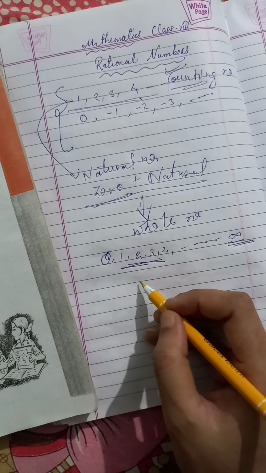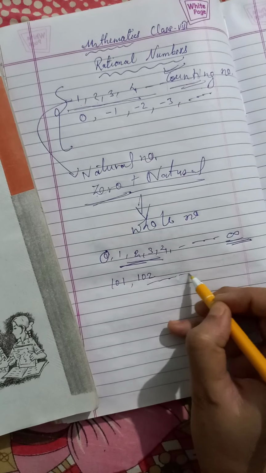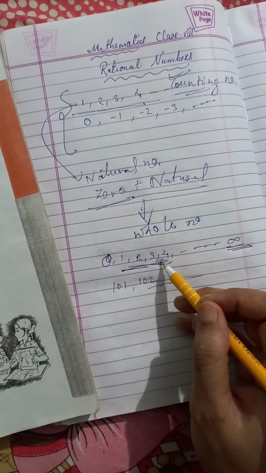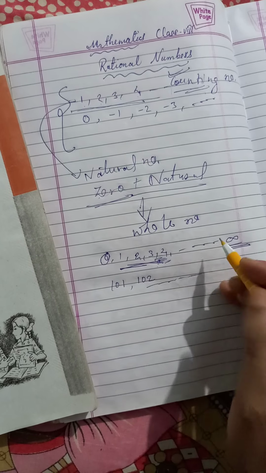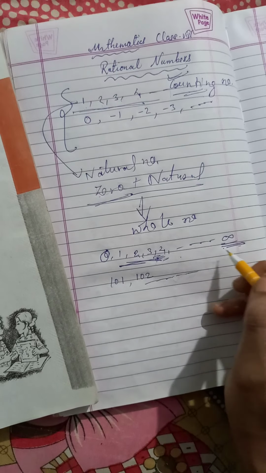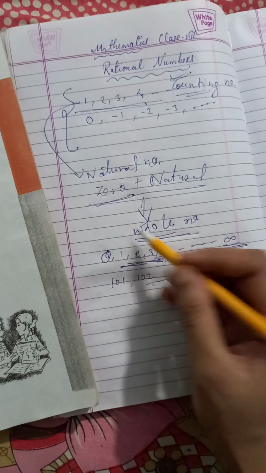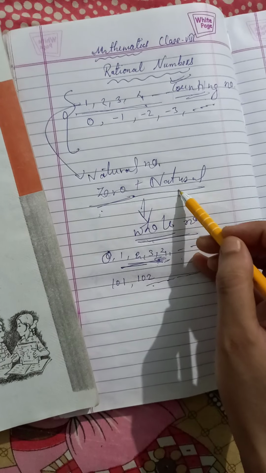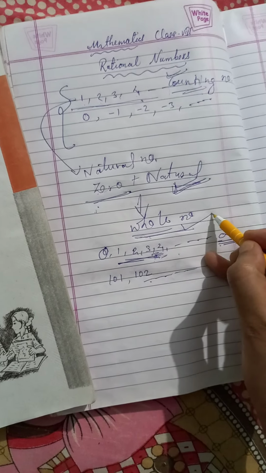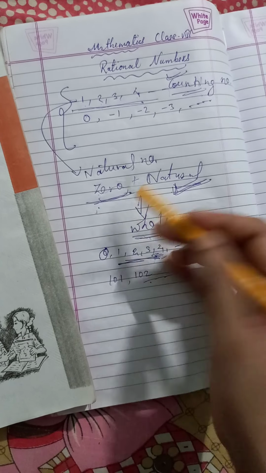And there is always a 102 after 101. Similarly, we can go further. There will always be one greater than the number which we are assuming. That's why the natural numbers are never going to end. Similarly, when we come to whole numbers, we add only 0, and if natural numbers are infinite, whole numbers are also infinite, because the only difference between natural and whole numbers is 0.